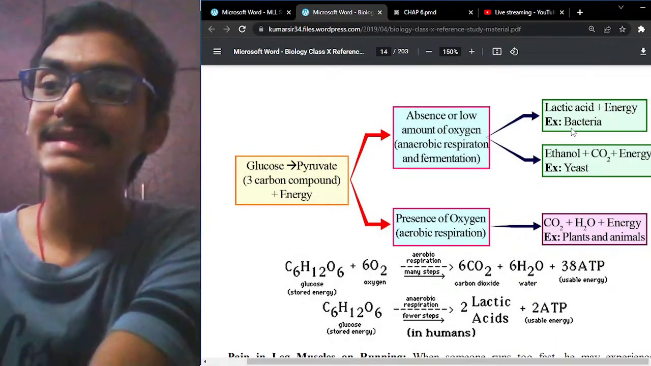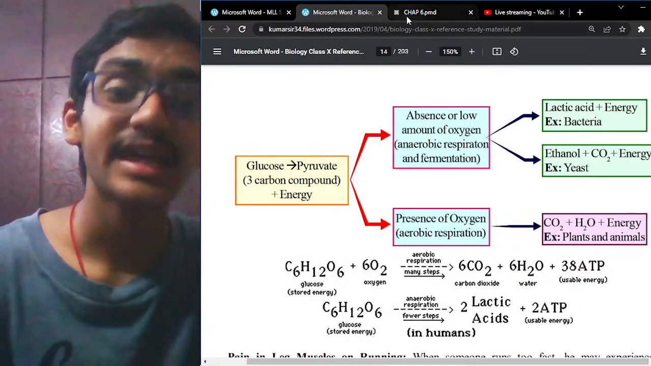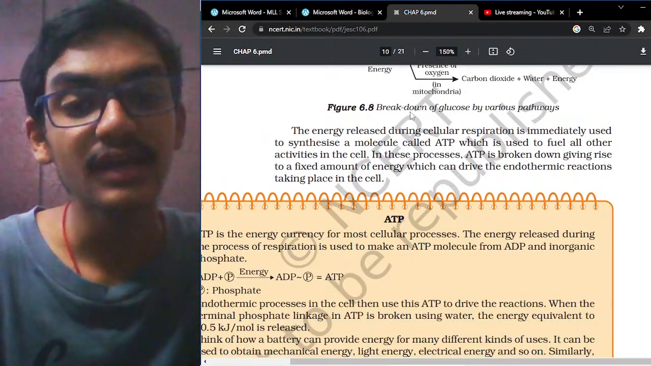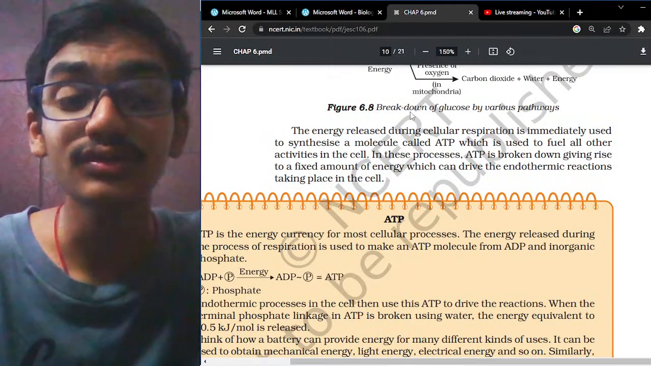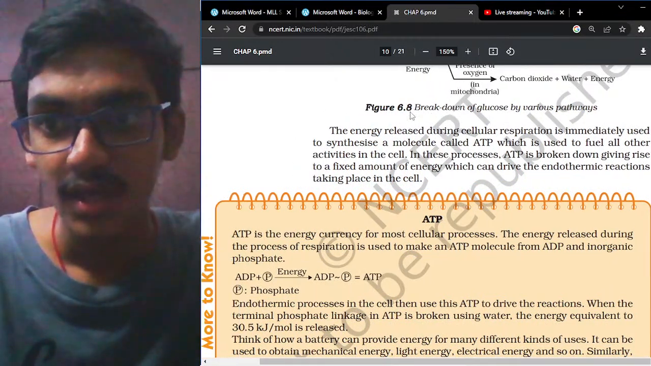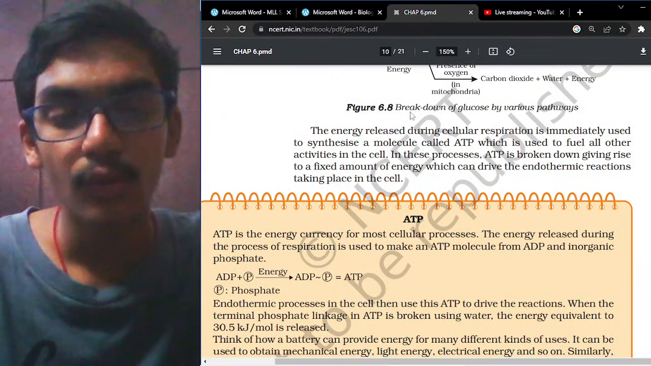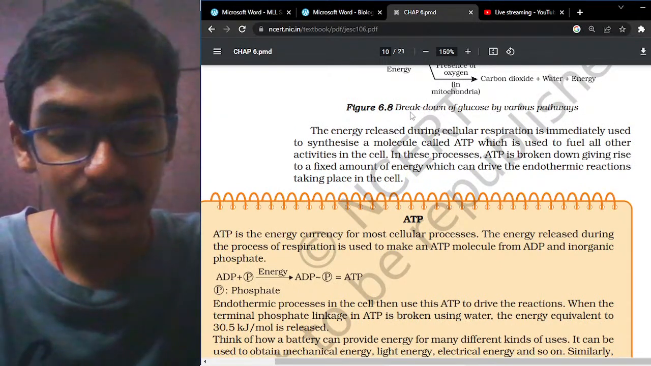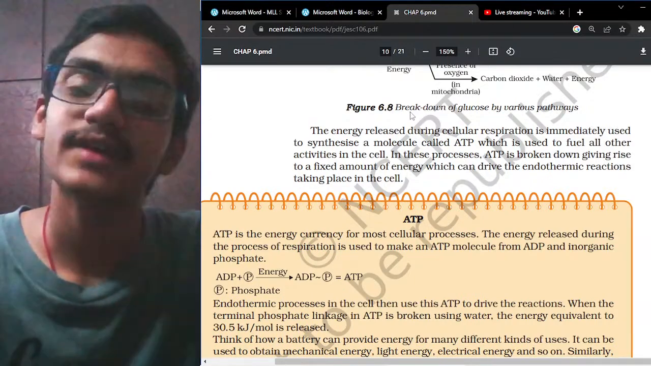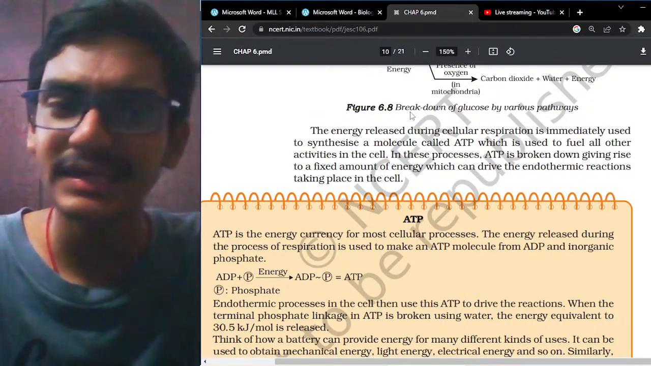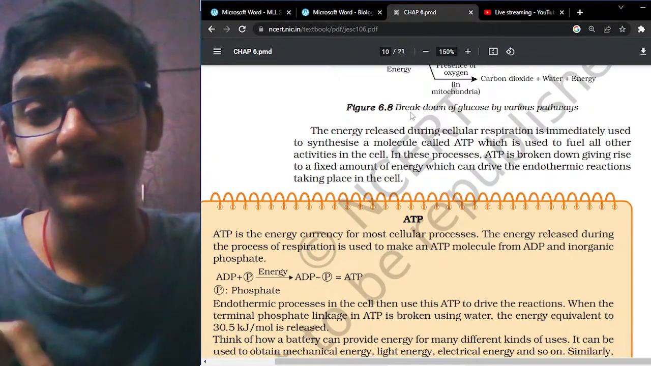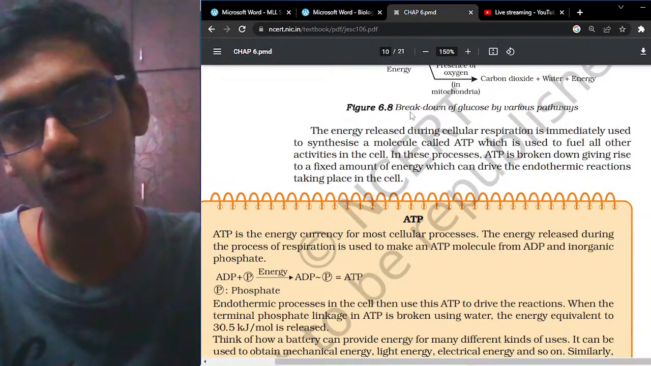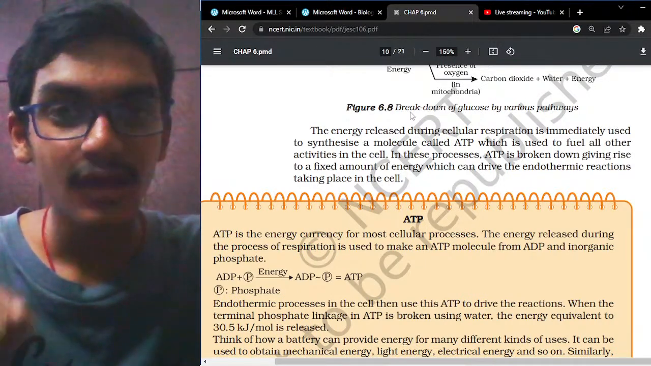Okay, now let us study what the ATP molecule is. The energy released during cellular respiration is immediately used to synthesize the molecule called ATP. This ATP molecule is used to fuel all other activities. As you can see, fuel is very important for running any vehicle or any engine. So ATP acts as a fuel in activating all the different activities in our body. Means ATP is very important, right?